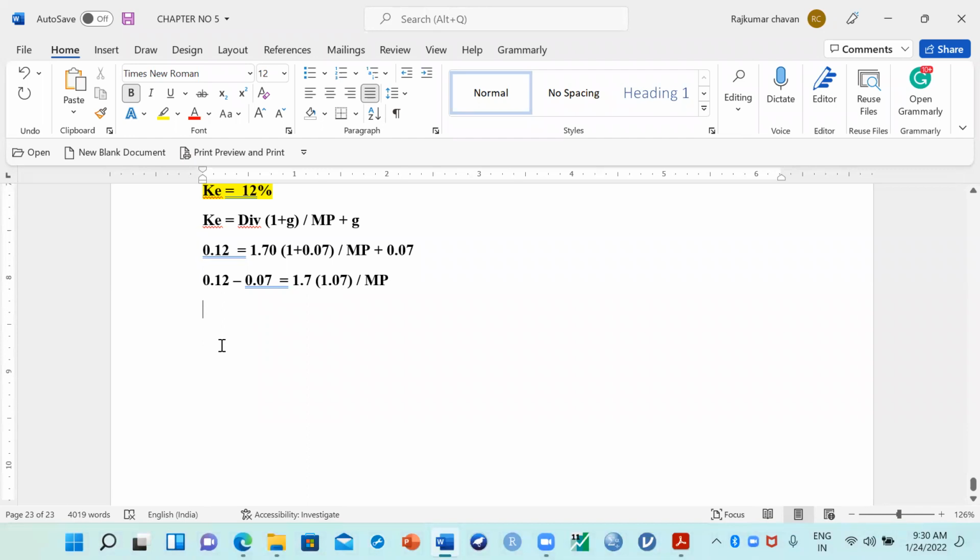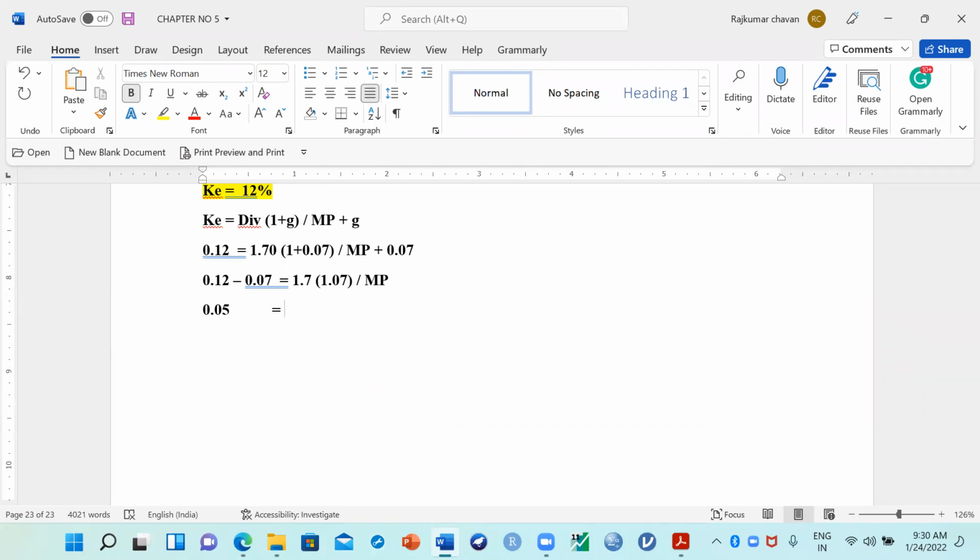Just tell me this value and later on you can tell me how much it is coming. 0.05, okay, is equal to 1.7, right? So 1.7 into 1.07 is how much?